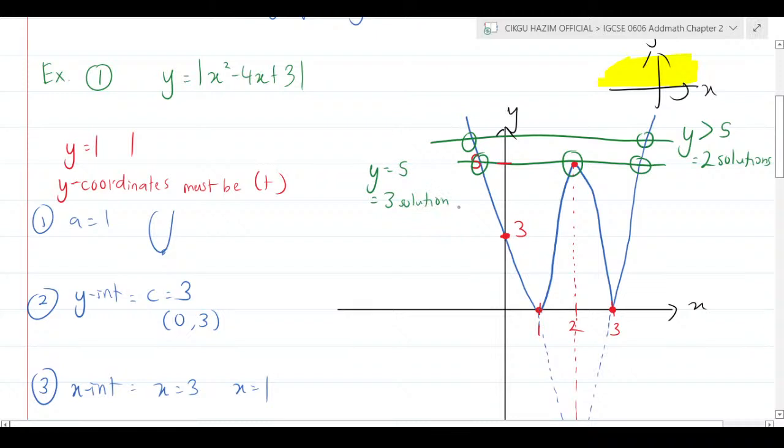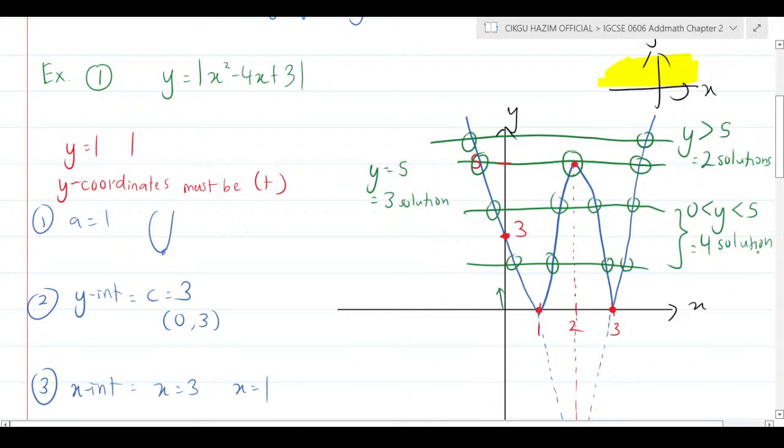And then what if it's less than 5 and more than 0 here? It can be anywhere here or anywhere here. So when y is less than 5 and more than 0, that's where you have 4 points of intersection, or 4 solutions. So in that region, we have 4 solutions.